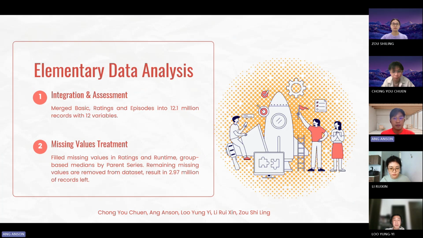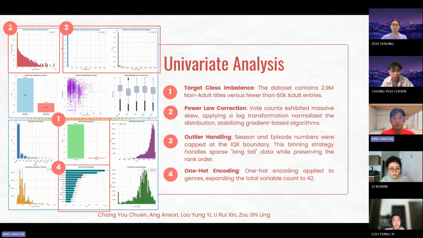We start by integrating IMDb datasets into a massive dataset of 12 million records. We handle the missing values in ratings and runtime by using the group-based median derived from the parent series. After cleaning, we were left with roughly 2.9 million records. During our analysis, we encountered a massive class imbalance. Out of 2.9 million titles, only 60K were labeled as adult. That is less than 2% of the data.